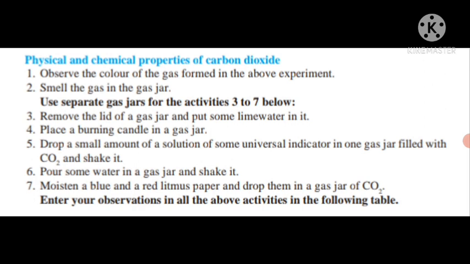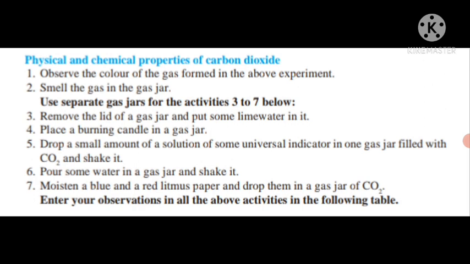The color of the gas which is formed during this activity is colorless. It means carbon dioxide is colorless. Second, the smell of carbon dioxide: carbon dioxide is an odorless gas. It does not have any kind of smell. Number 3, when we put some lime water in the gas jar, the lime water turns milky.